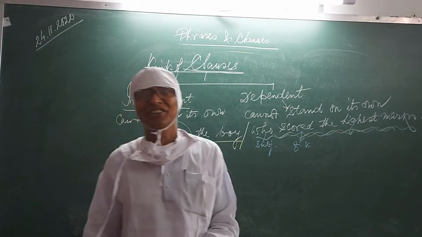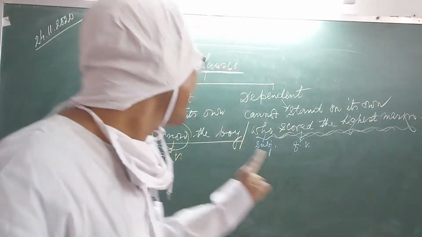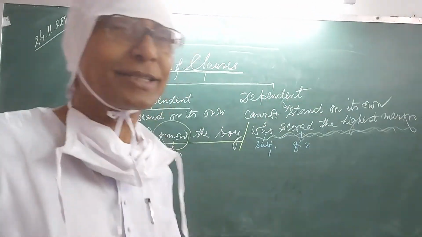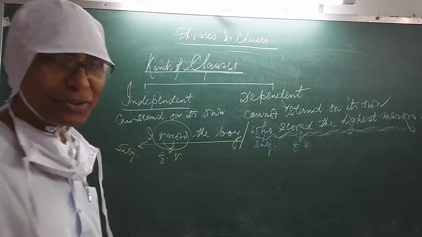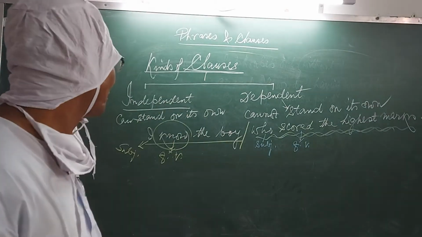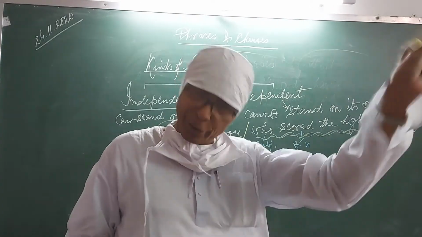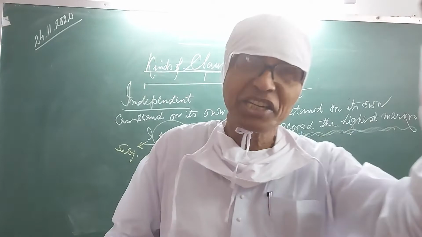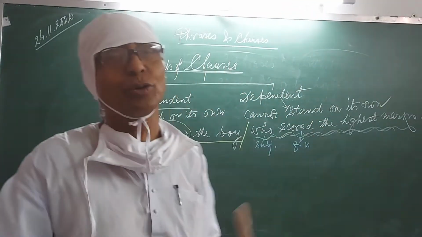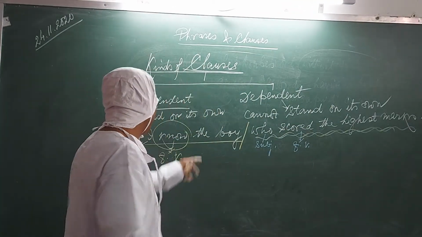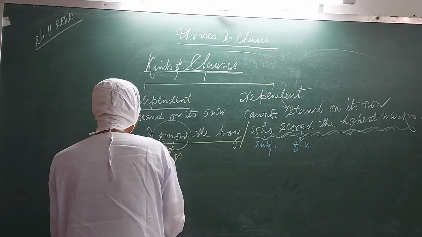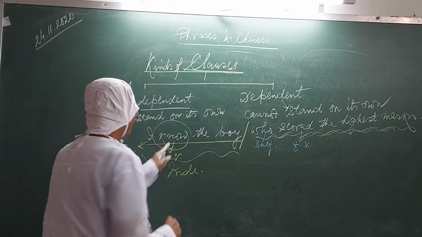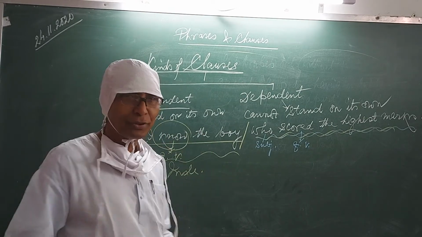Now let us decide which one is the independent clause and which one is the dependent clause. I know the boy. Yes, it has complete sense; it can stand on its own. So this clause is the independent clause. You say, I know the boy.